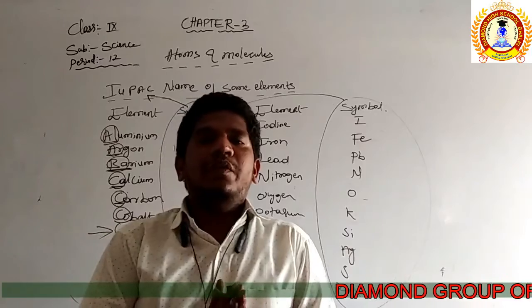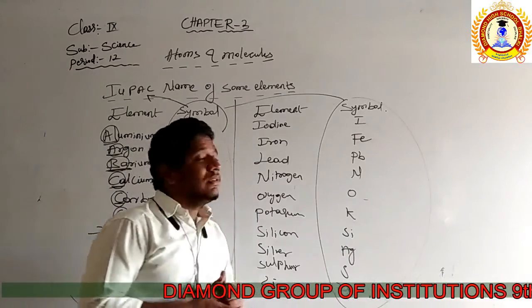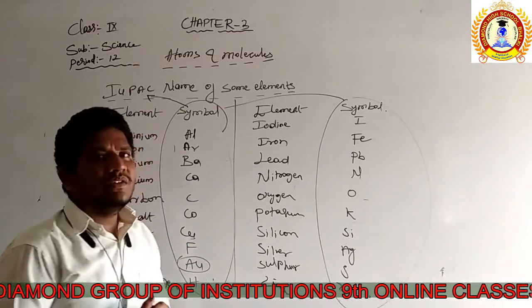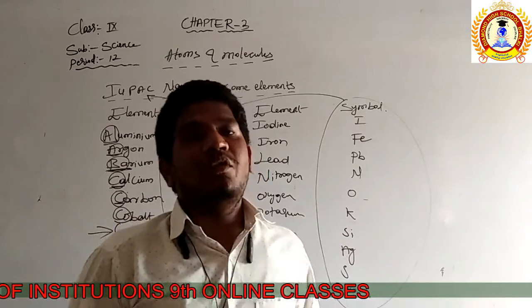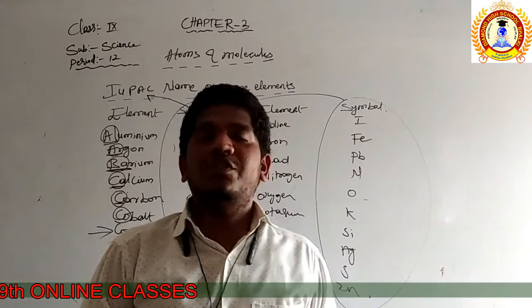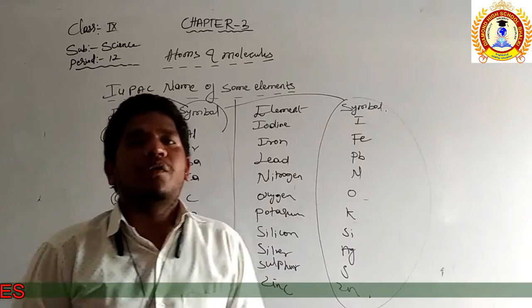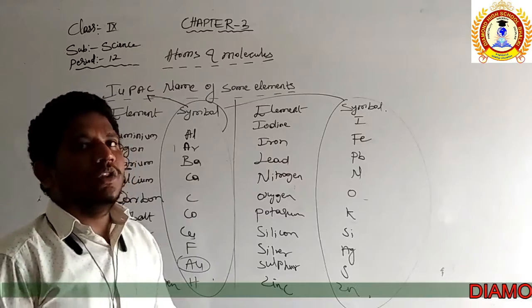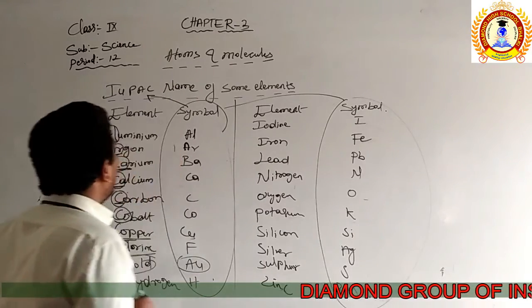So in this video we discussed very interesting topics, right: mass, atomic mass, the laws, atoms, molecules, and again the modern-day symbols that represent the elements. We discussed the law of constant proportion and the law of conservation of mass. So many things we discussed in this video are very important for your future also. When you go to higher classes, they will help. And these symbols are very important. I hope you will remember all the symbols.